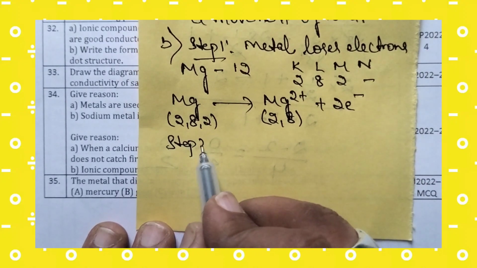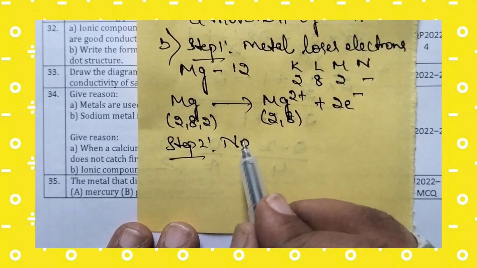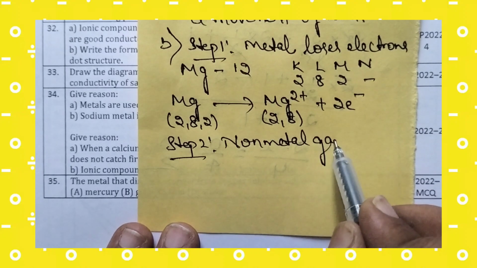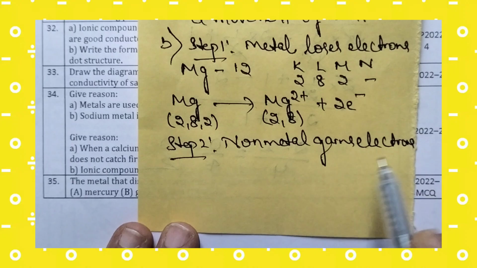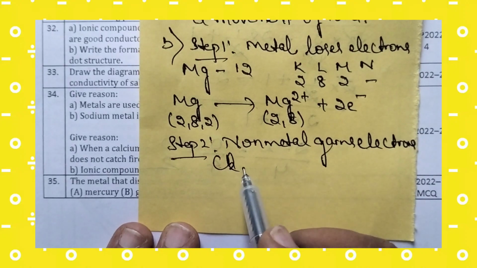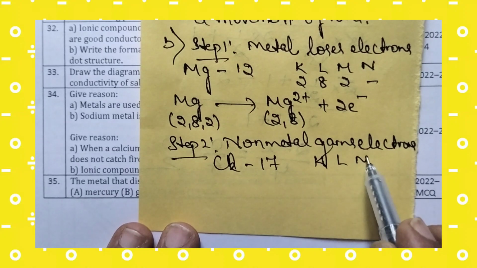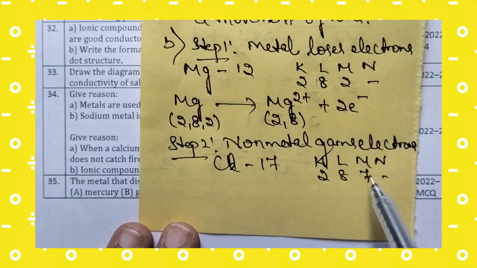Then coming to step number 2. Step number 2 is non-metal gains electrons. Here the non-metal is chlorine. Its atomic number is 17. So distribute chlorine: 2, 8, 7. That means chlorine can gain 1 electron.